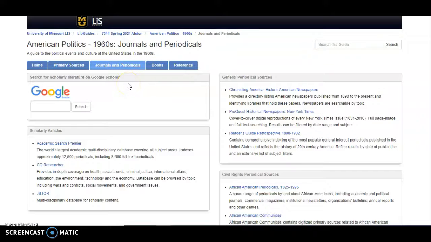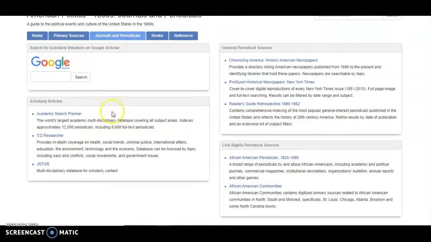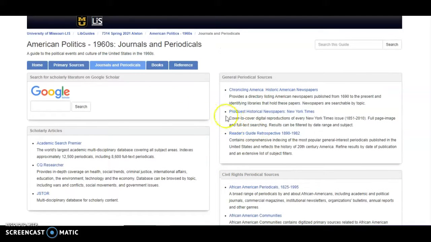Next, we have journals and periodicals. On the left, we have some sources and access to scholarly content. And then on the right, we have periodicals. Up top are just the general periodical resources, and then in this box we have the civil rights periodical resources.